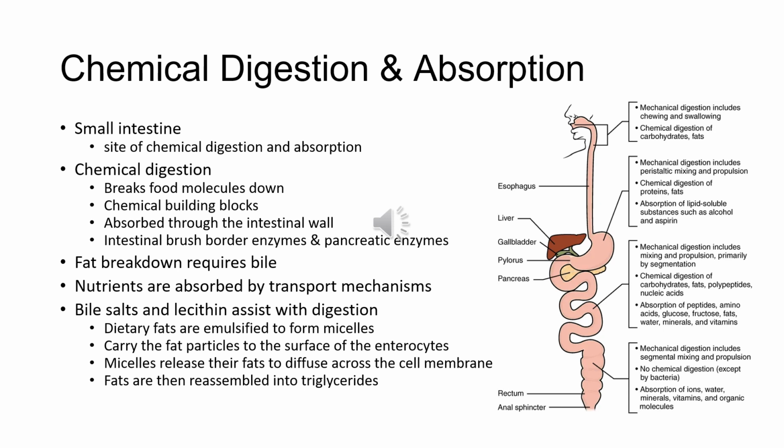Other absorbed monomers travel from blood capillaries in the villus to the hepatic portal vein and then into the liver. We can see all this in the figure here. The digestion begins in the mouth and continues as food travels through the small intestine.